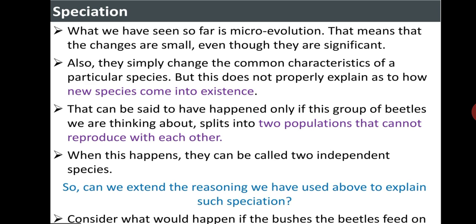There can be a number of ways by which this can happen. If DNA changes are severe enough, such as a change in the number of chromosomes, eventually the germ cells of the two groups cannot fuse with each other. Or a new variation may emerge in which green females will not mate with red males but only with green males. This allows very strong natural selection for greenness. Now, if such a green female beetle meets a red male from the other group, her behavior will ensure that there is no reproduction between them. Effectively, new species of beetles are being generated.